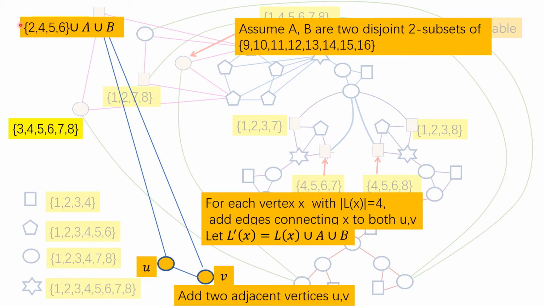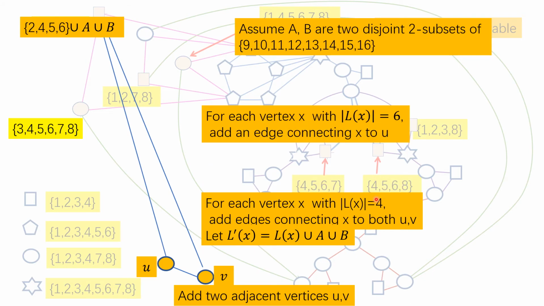So now this vertex has 8 colors in the list. So this is a set of 8 colors. Right? We do this for each vertex whose list size is 4. Then for each vertex whose list size is 6, we add an edge connected to U and change the assignment by adding A to the list.